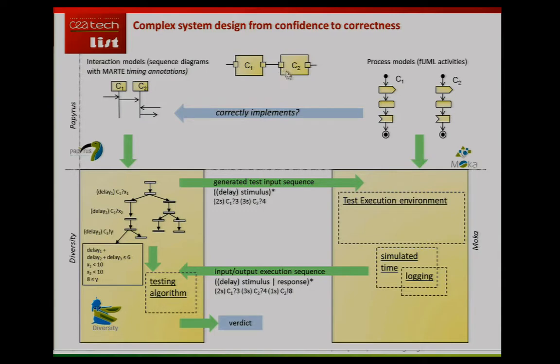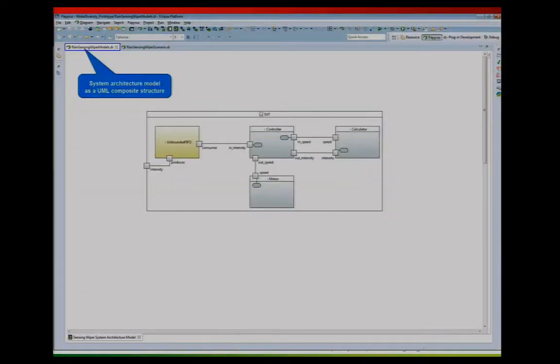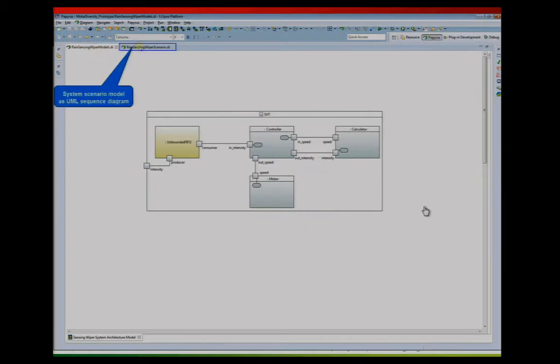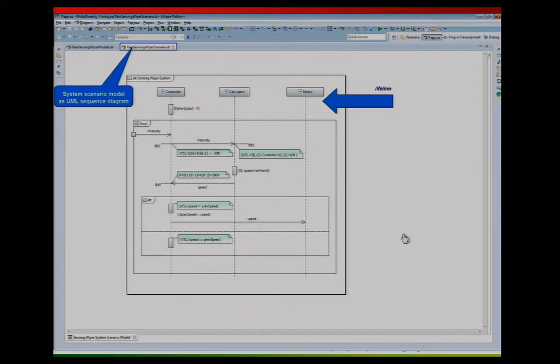So we have a tool that, okay, so as for example, this is an example, a Reaper system, where this is the composite structure description, the architecture description of the system. It's a set of components with ports and connectors to associate each port. So we have a high-level description of the interaction between the components, in that case the sequence diagram.